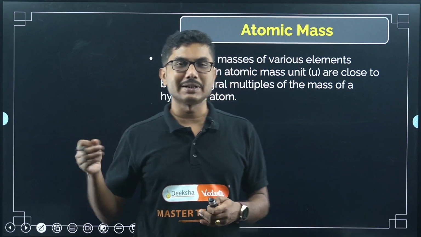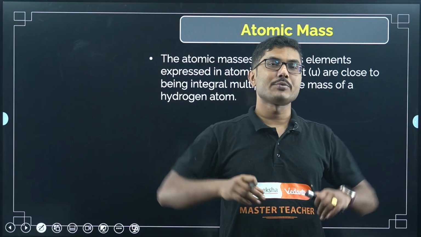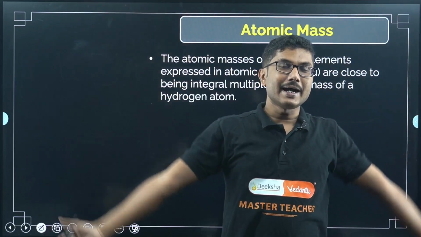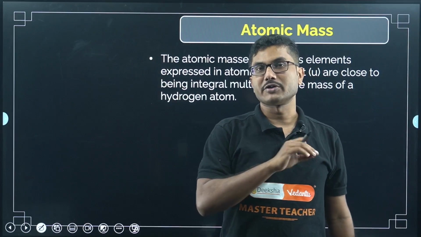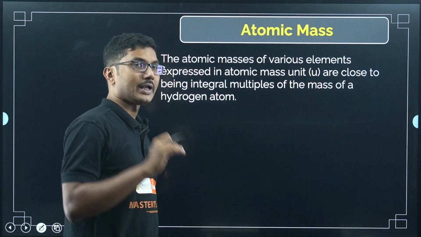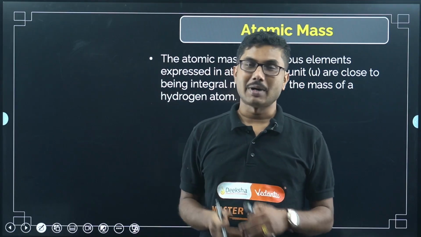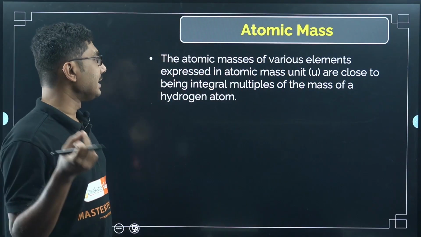When you say an element, say hydrogen or oxygen, you have to consider the entire oxygen family: the total mass divided by the number of oxygen atoms. There is a process, and I hope you have learned in chemistry how to find the atomic mass of different elements. But for a single atom it is an integer quantity.